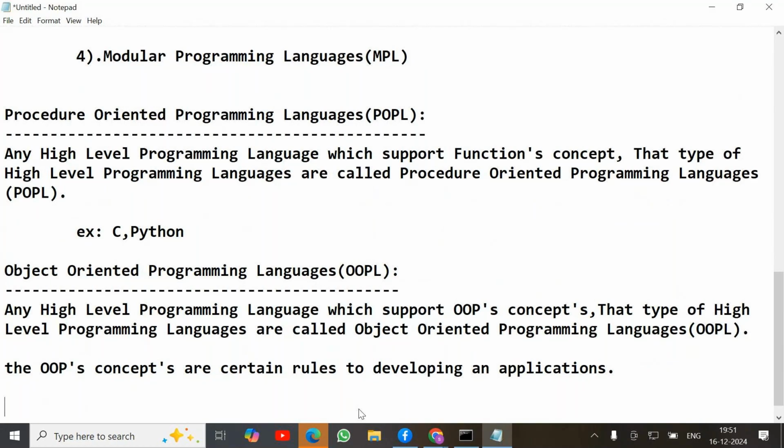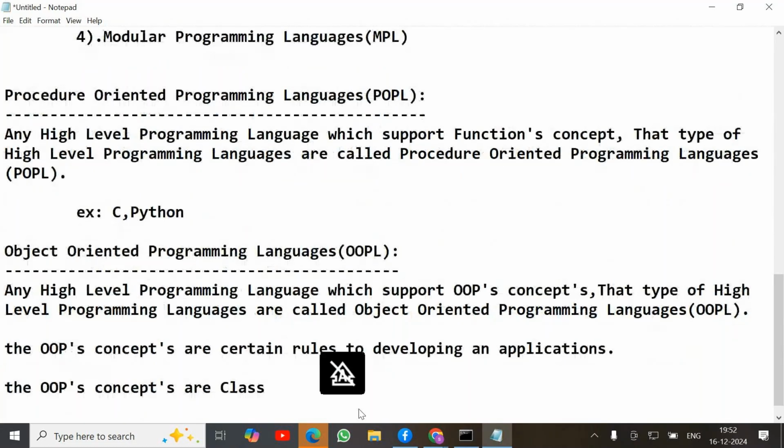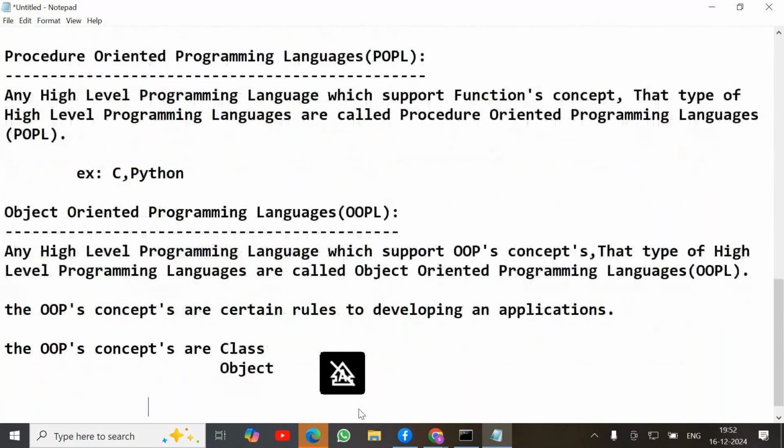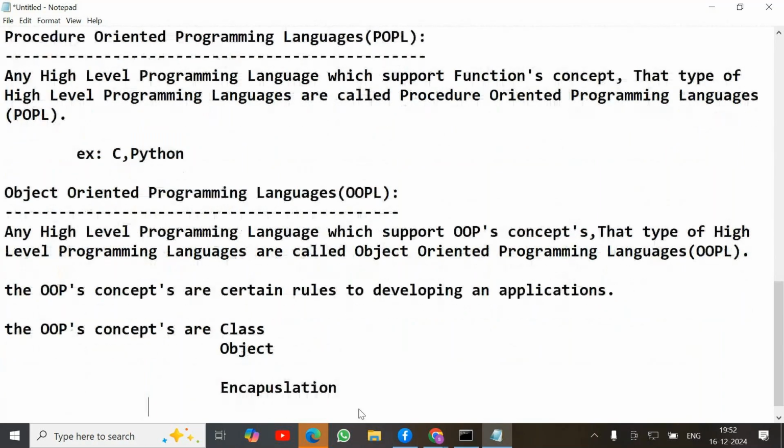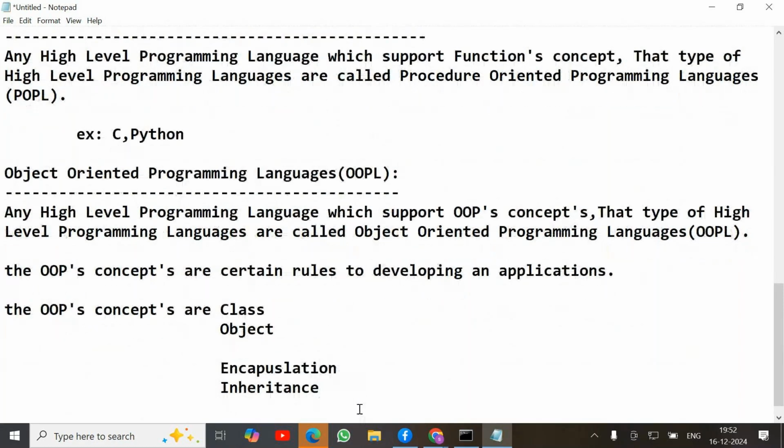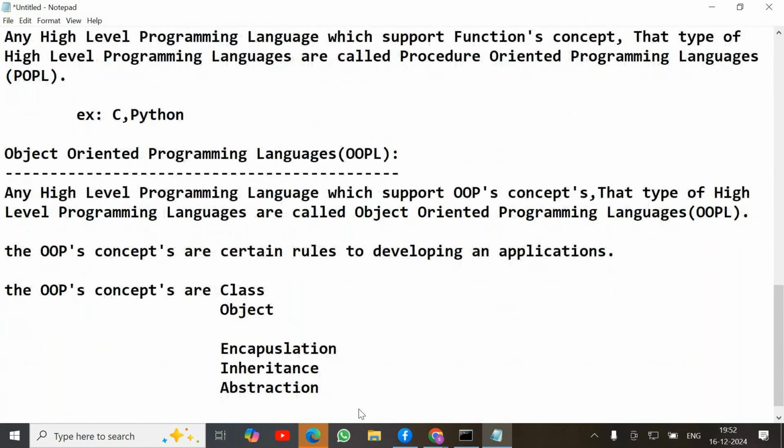Before that, the OOPs concepts are, some people call them class, object, encapsulation, inheritance, next one, abstraction and polymorphism.